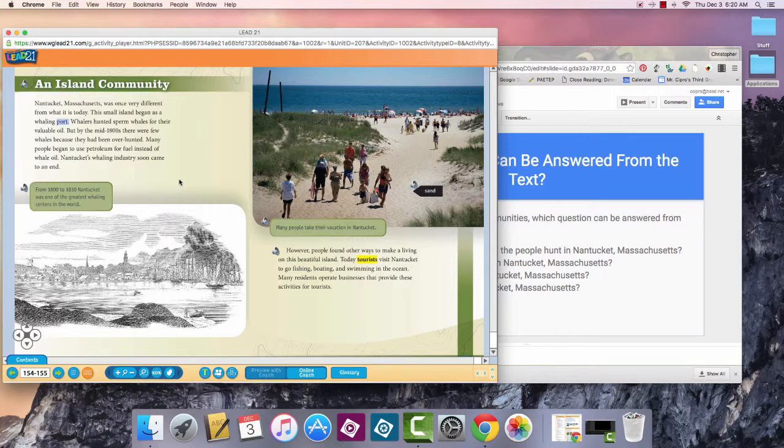Nantucket's whaling industry soon came to an end. From 1800 to 1830, Nantucket was one of the greatest whaling centers in the world. However, people found other ways to make a living on this beautiful island. Today, tourists visit Nantucket to go fishing, boating, and swimming in the ocean. Many residents operate businesses that provide these activities for tourists.